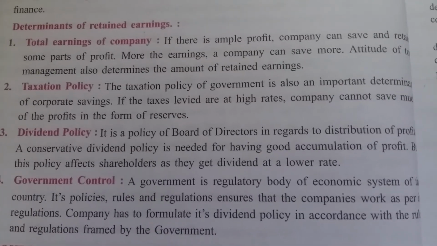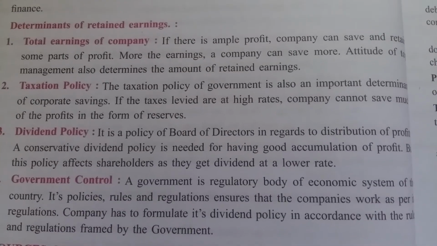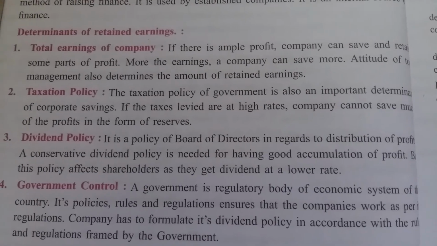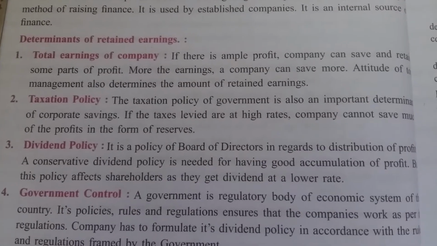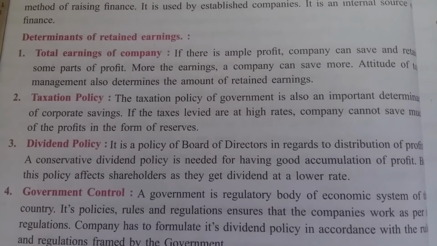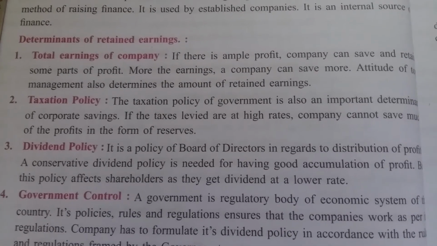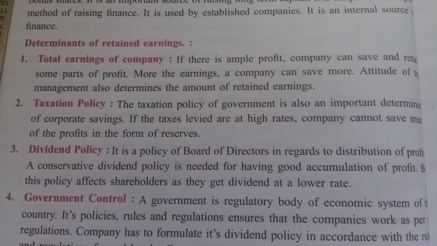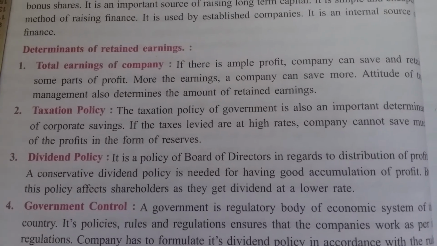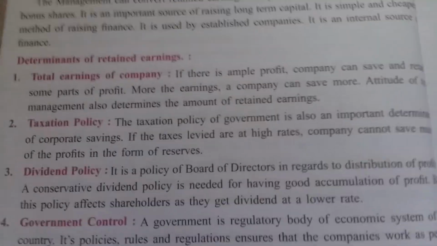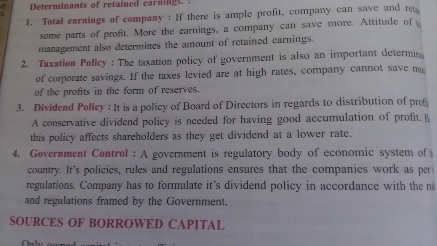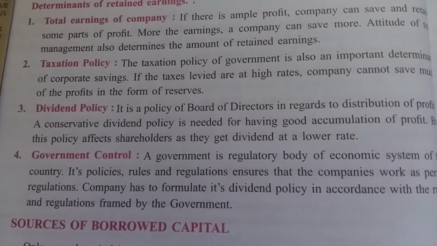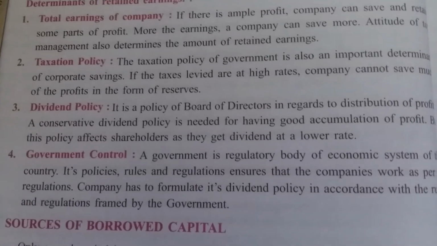Then dividend policy, which is the policy of the board of directors regarding distribution of profit. A conservative dividend policy is needed for good accumulation of profit, but it affects shareholders with a lower dividend rate. If the company gives less dividend, it can get higher retained earnings, but it will lose the shareholders.